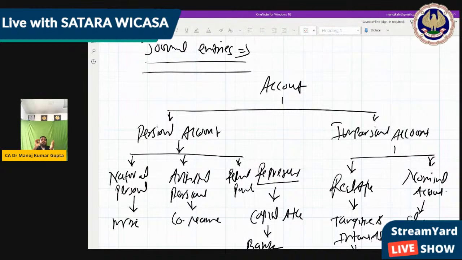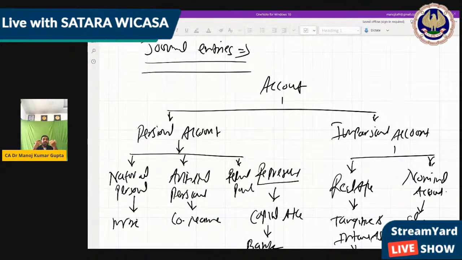But this identification is said to be for the purpose of journal entry, though according to me it is only for the purpose of knowledge, because for journal entry there is a specific logic which we are going to discuss just after this. But you should know the basic concept of how to pass the journal entry, how the accounting works. So we have divided accounts into two parts: personal account and impersonal account.